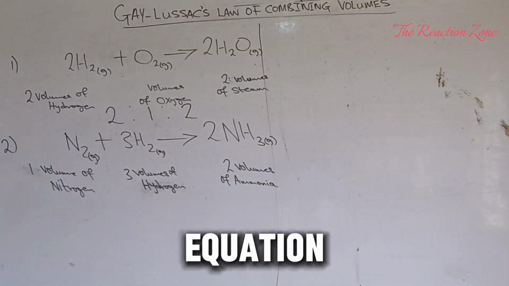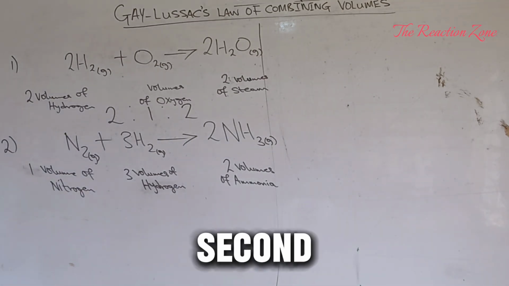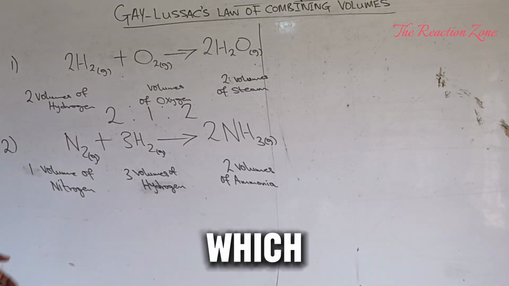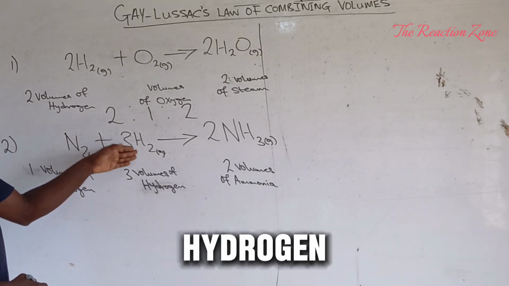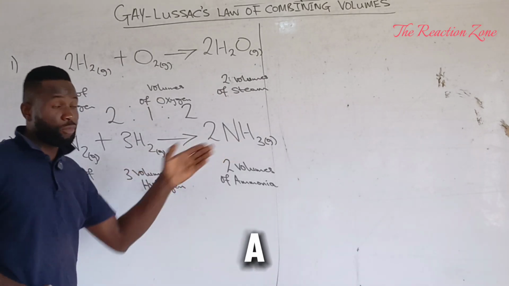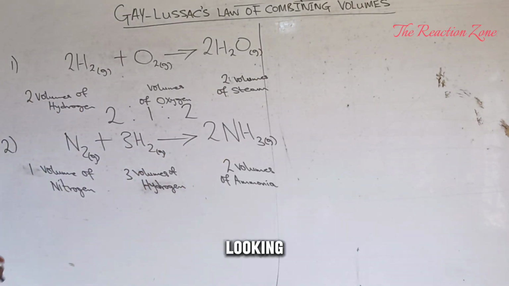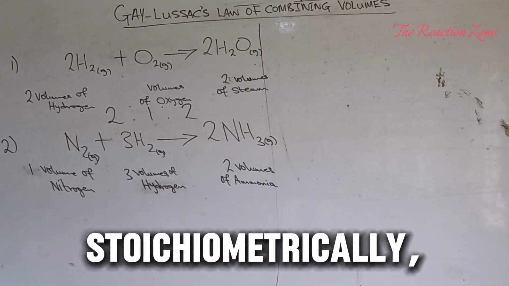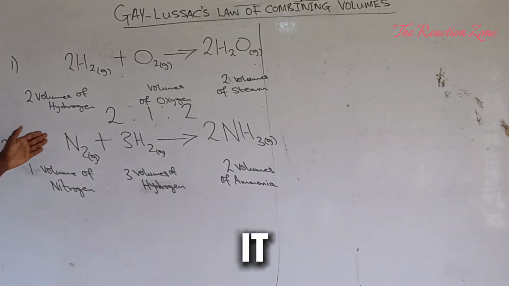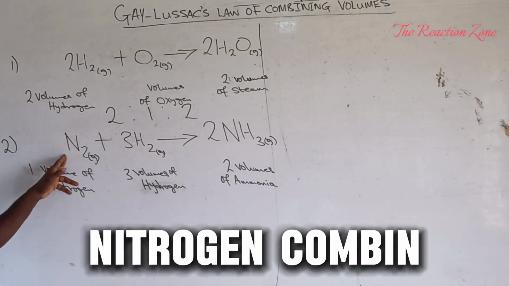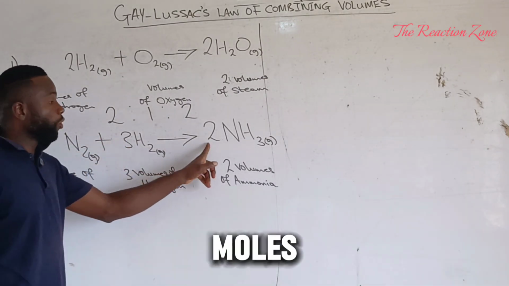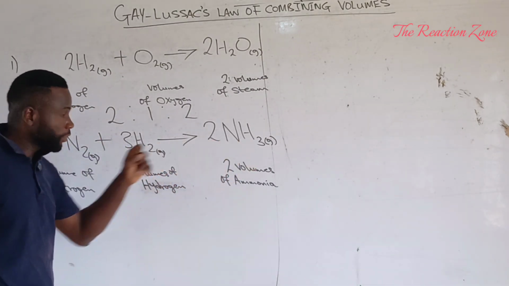Looking at the second equation, it is the equation for the Haber process, in which nitrogen combines with hydrogen to give you ammonia. Looking at this equation stoichiometrically, it is 1 mole of nitrogen combining with 3 moles of hydrogen to give 2 moles of ammonia.